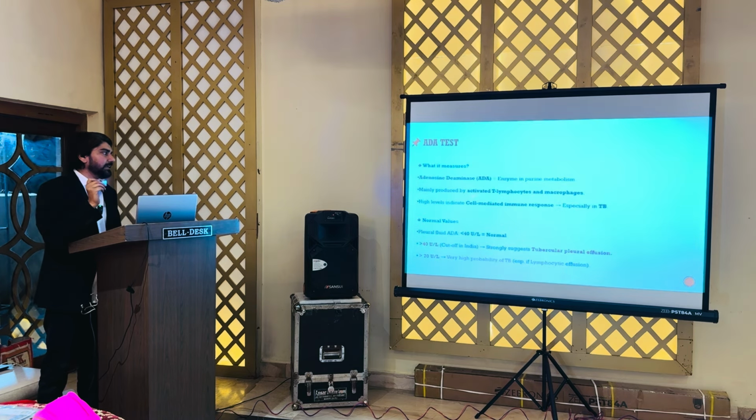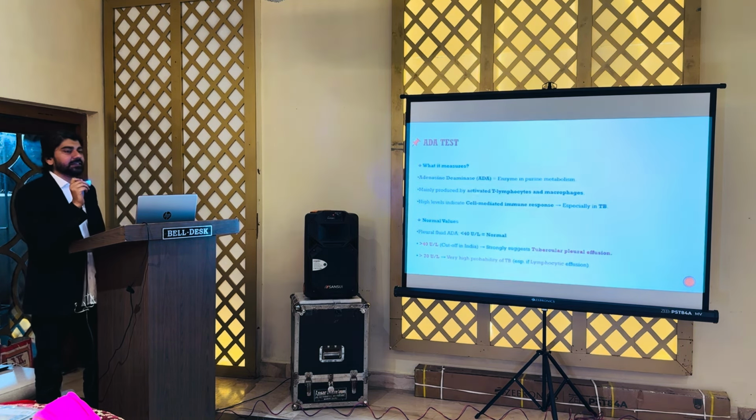Now, coming to the ADA, this is mainly produced by the activated T lymphocytes and macrophages. Especially in our country like India, it is increased. If the ADA is more than 40, we should strongly think of tubercular pleural effusion, and if it is more than 70, very high probability.